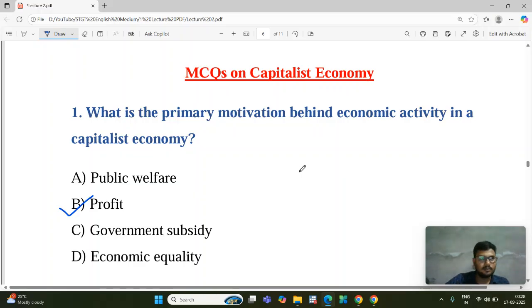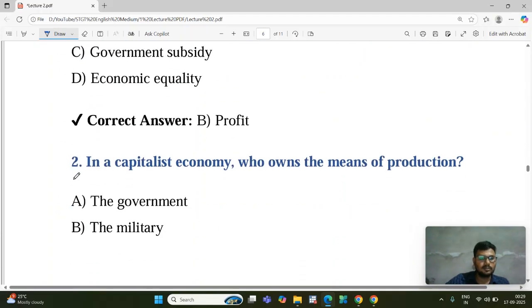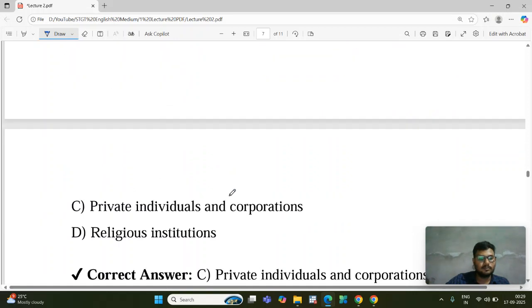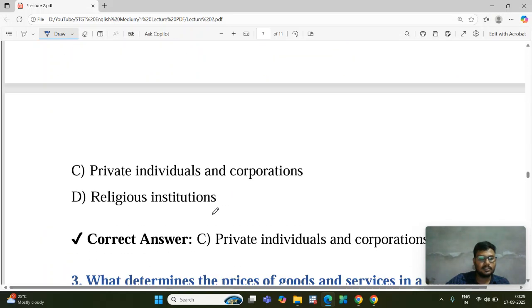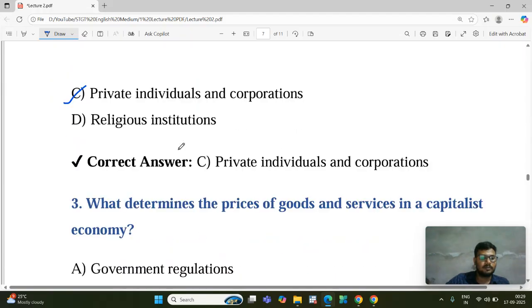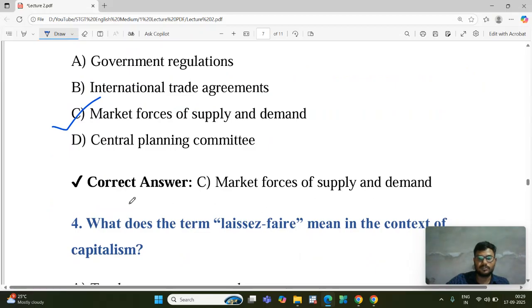Next: in a capitalist economy, who owns the means of production? Option C, private ownership. Next: what determines the prices of goods and services in a capitalist economy? Market forces of supply and demand.